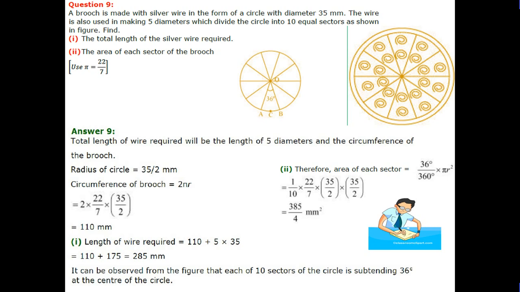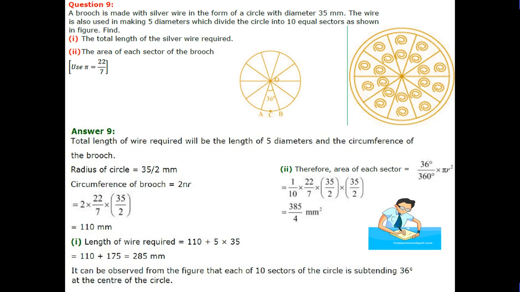A brooch is made with silver wire in the form of a circle with diameter 35 mm. The wire is also used in making 5 diameters which divide the circle into 10 equal sectors as shown in the figure. Find the total length of the silver wire required. The area of the sector of the brooch we have to find.